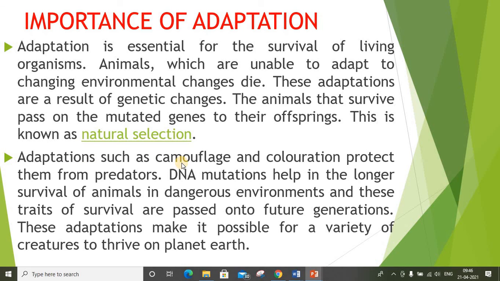Adaptations such as camouflage and coloration protect them from predators. DNA mutations help in the longer survival of animals in dangerous environments, and these traits of survival are passed on to future generations. These adaptations make it possible for a variety of creatures to thrive on planet Earth. Adaptation protects the animal from its predators.